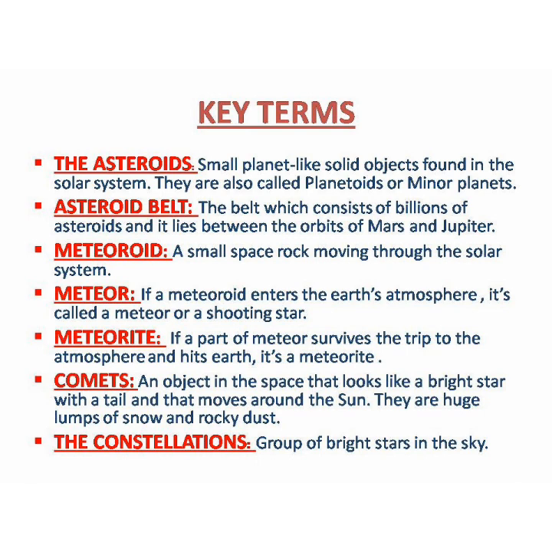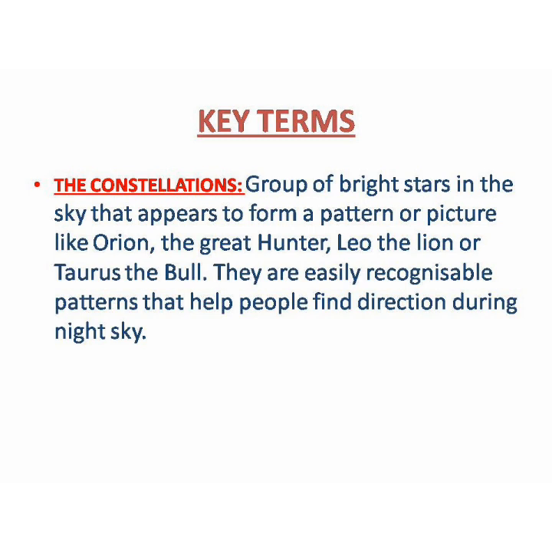So then comes the constellation. Constellations are groups of bright stars in the sky. When any pattern or any shape is formed by some shining stars, that type of pattern is called a constellation. Now I hope this whole compilation of key terms will prove beneficial for you and you will be able to learn all the important terms that we have studied in this chapter. These terms will also help you to frame your answers.